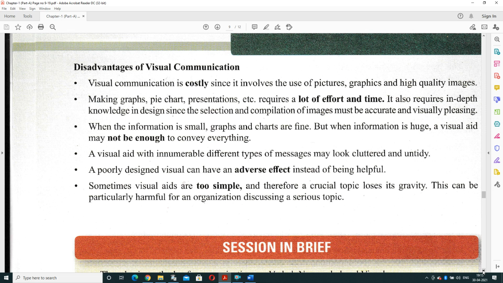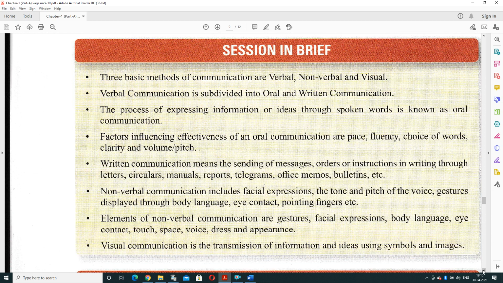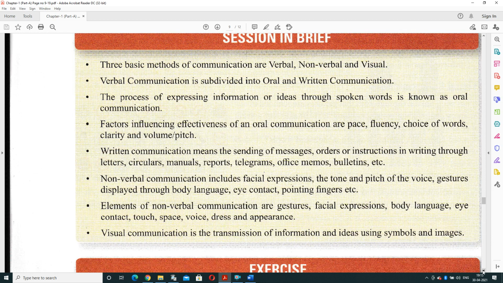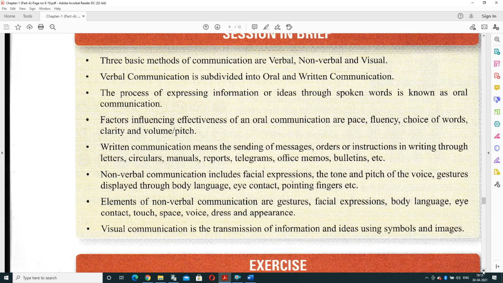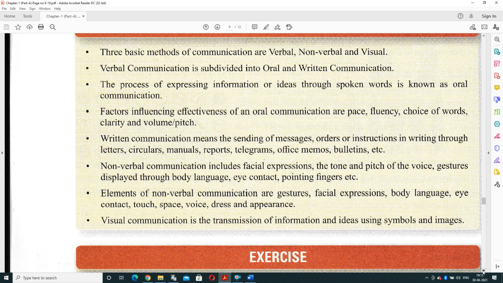So we have covered in this session three types of communication: verbal, non-verbal, and visual communication. These are some important points you can read. The basic methods of communication are verbal, non-verbal, and visual. Verbal communication is subdivided into two parts: oral and written. The process of expressing information or ideas through spoken words is known as oral. Factors influencing the effectiveness of oral communication are pace, fluency, choice of words, clarity, pitch, and volume. Written communication means sending a message, order, or instruction in written form, such as a letter, circular, or manual.